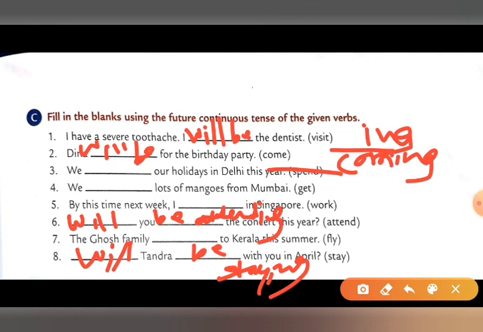You have to add will be, and it is very easy, right? You just have to add will be, and put the verb in ing form. So will be visiting, will be coming, will be meeting, will be spending. If the question is interrogative, as I told you in tenses, you have to write will at the first, then the subject, then be, and then the main verb with ing form. So this is about the future continuous tense. I hope you understand the future continuous tense.